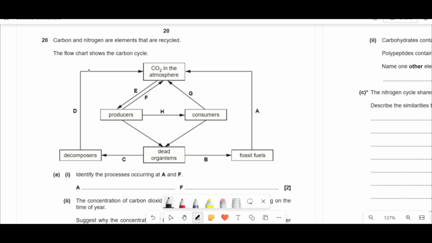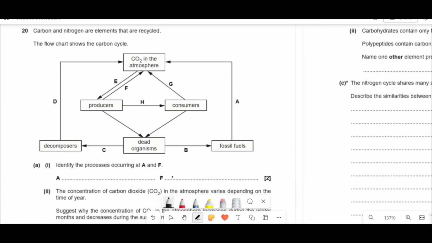Carbon and nitrogen elements that can be recycled. Here's the flow chart, and it says identify the processes at A and F. If you look at A, we've got fossil fuels becoming CO2 in the atmosphere, so that one is combustion. And looking at F, we've got producers going to CO2 in the atmosphere. So producers are making CO2, that's got to be respiration.